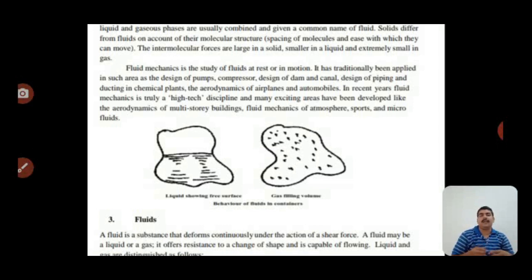When we fill water on the earth surface, they see it like that. And second one, the gas filling. When we say gas filling, it is the volumetric point of view. The volume of the gas is measured with the help of any type of container we take.